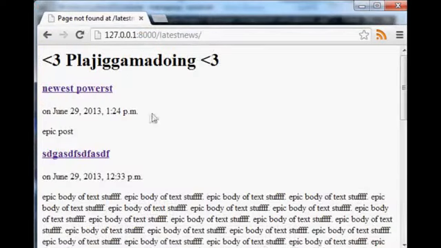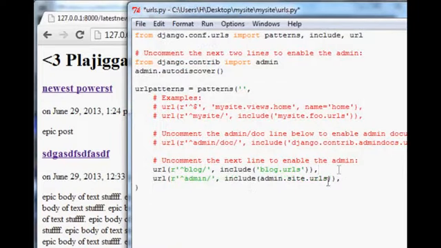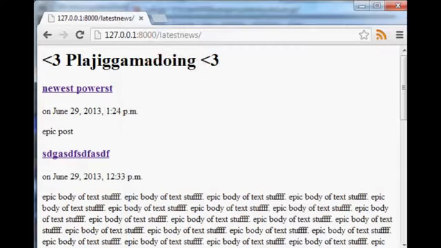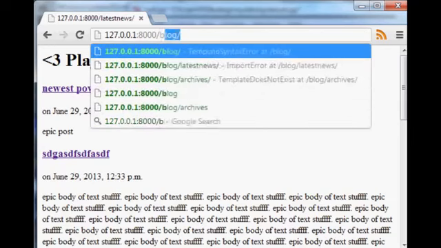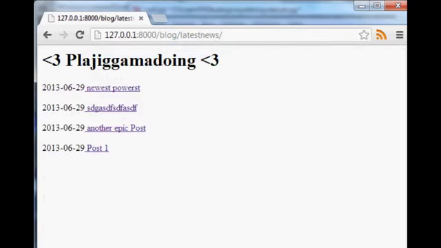So there's our latest news, although that's copying our blog. Right, since this is posted, this is contained within the blog app. We really have to continue through doing blog slash latest news. So what I'll probably end up doing is we'll just make another app, and it'll be mostly this, right? You would just make news, and then you would list it like this.